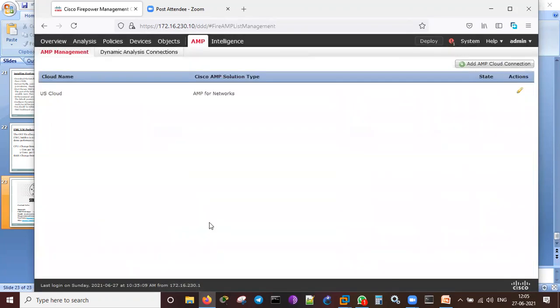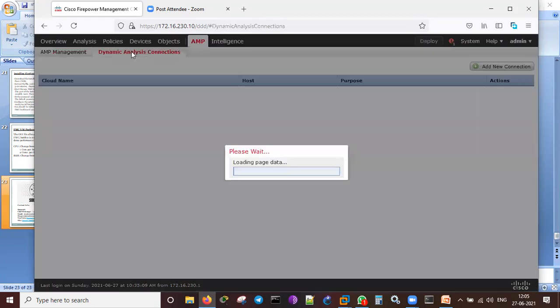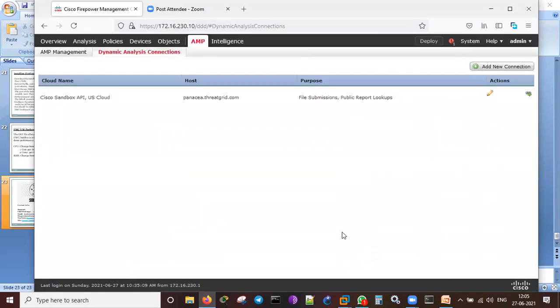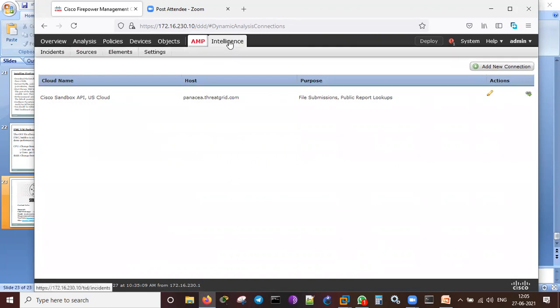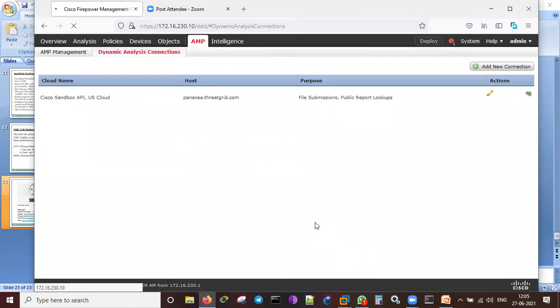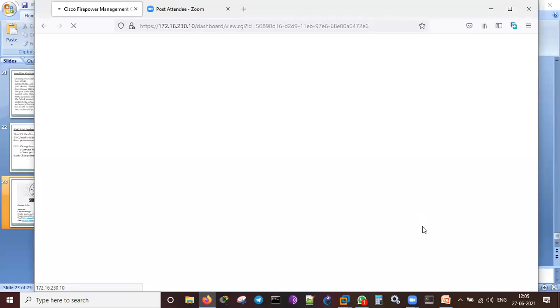AMP is anti-malware protection. I just need to connect to the cloud. Then I can create the policy for that. Dynamic analysis connections. Nothing is as such, but we just need to do that. Intelligence. I just need to connect to the intelligence cloud of Cisco so that I can go for intelligent connectivity on this one. Cisco Sandbox API. It's going for that. Let's wait.